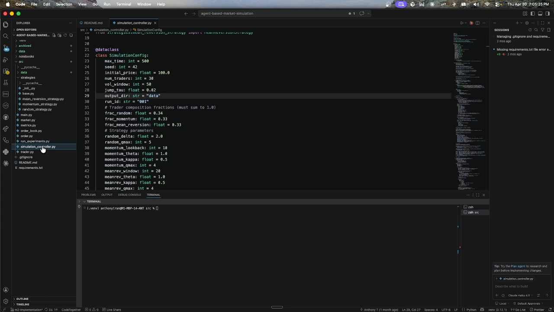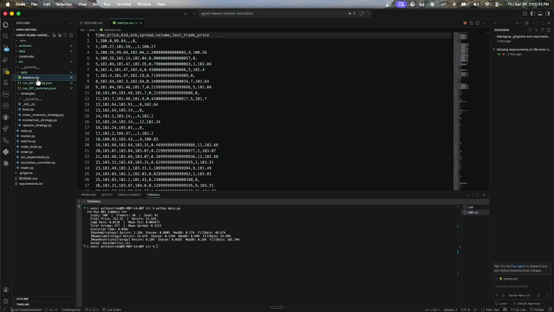The simulation config data class has over 20 configurable parameters: number of traders, strategy fractions, simulation duration, random seed, and strategy-specific settings like lookback windows and thresholds. When I run it, each time step processes all traders, matches orders in the order book, updates the price, and records metrics. Now let's take a look. The system exports time series CSV files, summary JSON files, and configuration files for each run. This made it straightforward to scale up to hundreds of runs for the analysis phase.